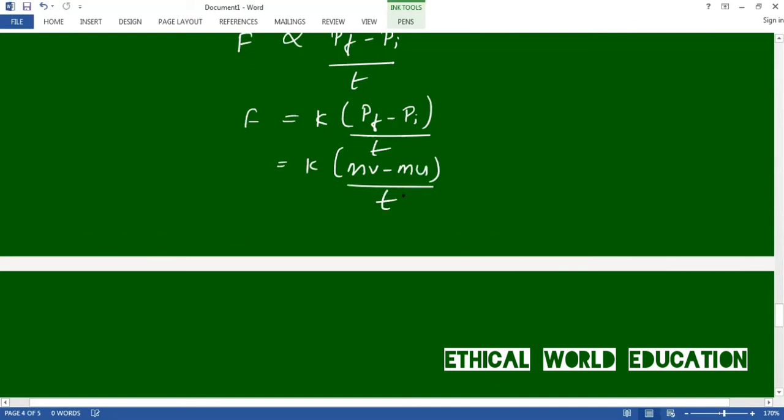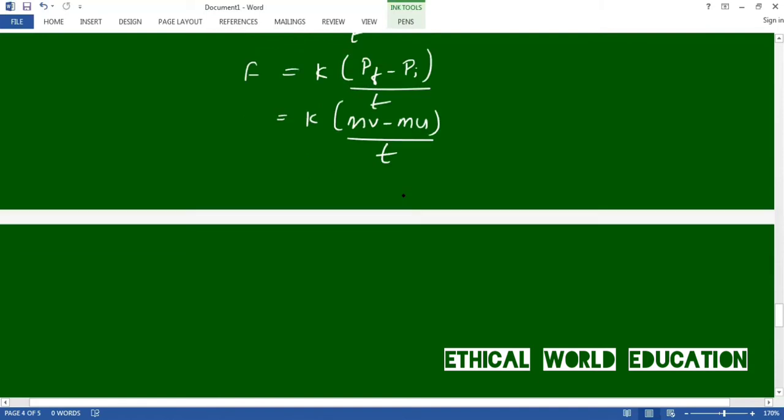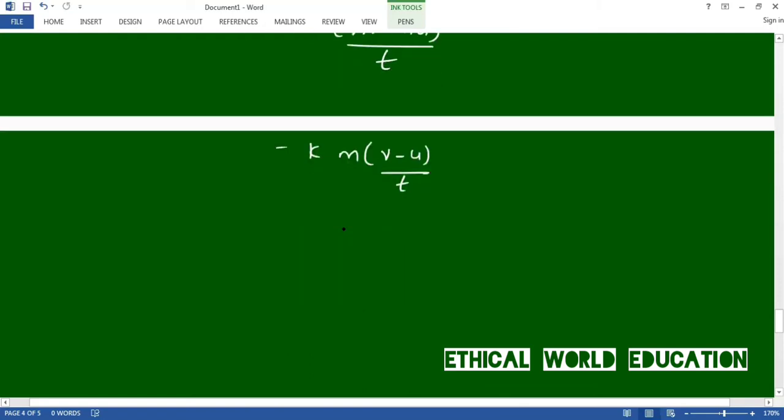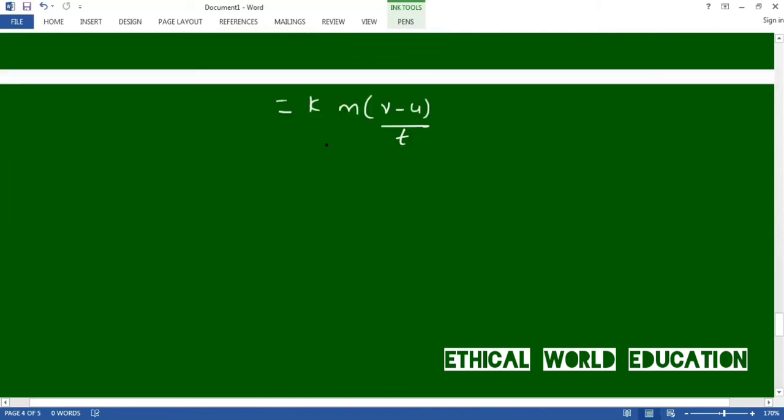We take m common: k m (v minus u) by t. As you know, final velocity minus initial velocity by time is the acceleration. The rate of change of velocity is called acceleration. So we can write (v minus u) by t equals a.